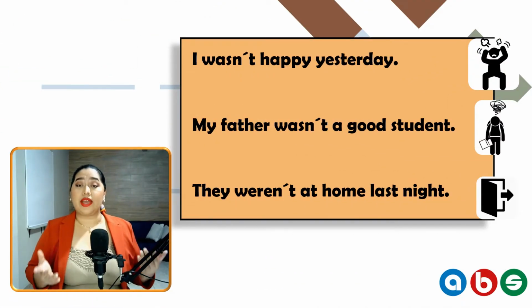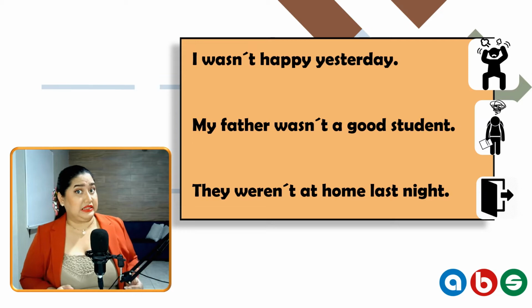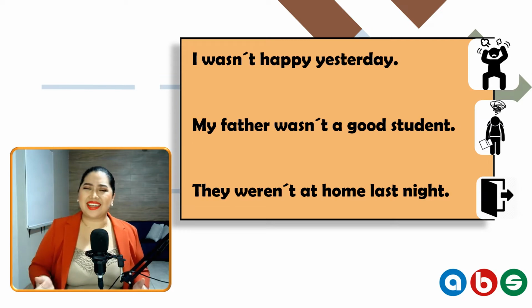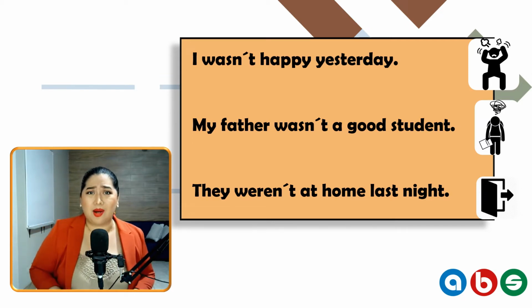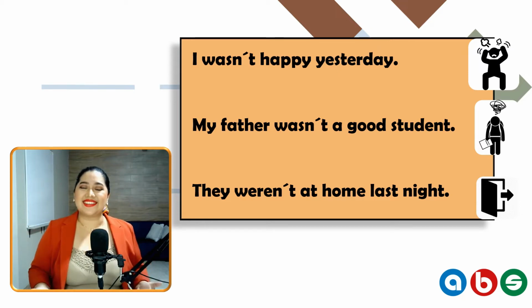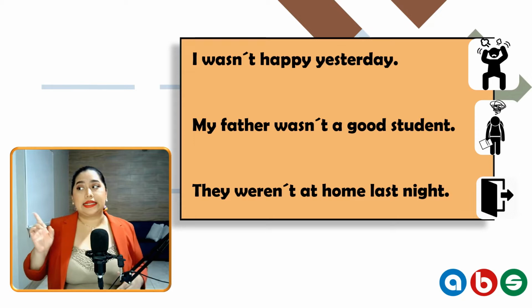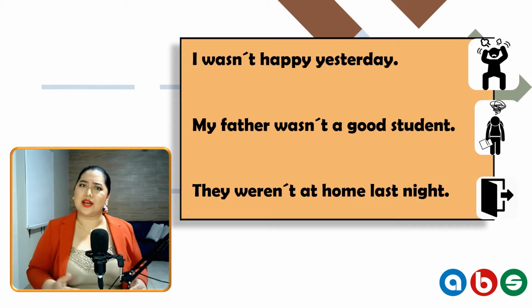Okay, now we have three different examples. I wasn't happy yesterday. Or, my father wasn't a good student. And finally, they weren't home last night. Yeah, they weren't at home last night. Could you see? Again, we have three negative options. But in this case, we use the negative form of the verb be. I wasn't. They weren't. Negative form.